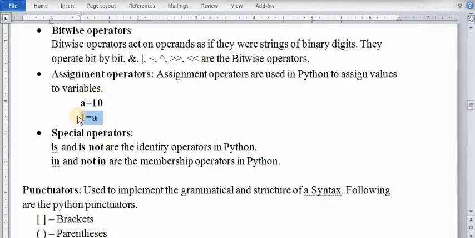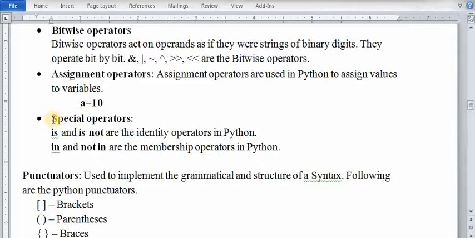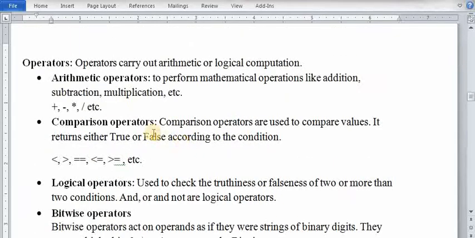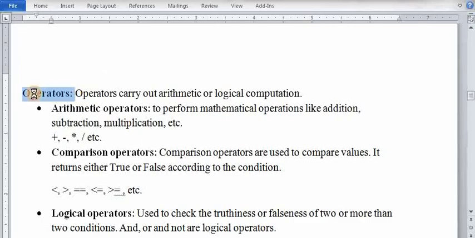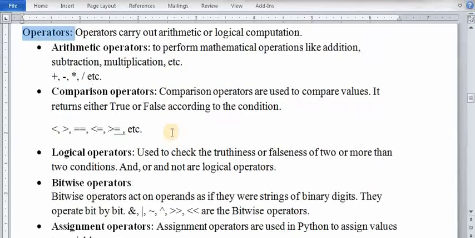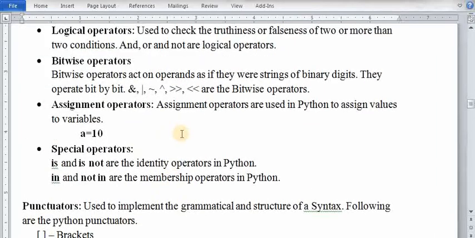Next are some special operators also, like is and is not, which are the identity operators in Python. Is checks whether a particular thing is in the particular sequence or not, and is not is just the opposite of is. In and not in are the membership operators in Python. For these operators I will create a separate session, so no need to worry about them.